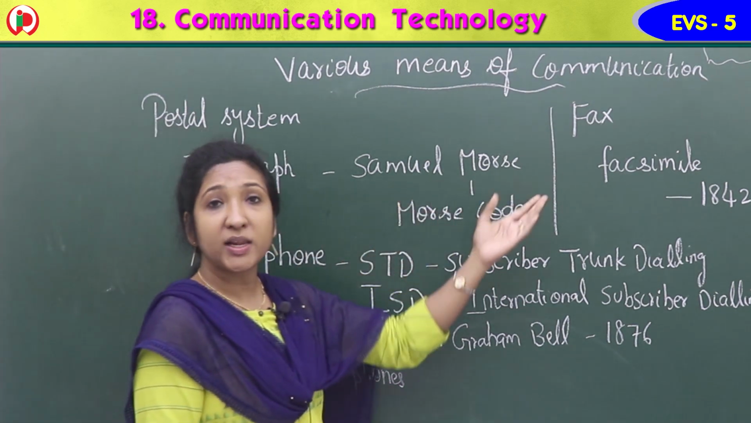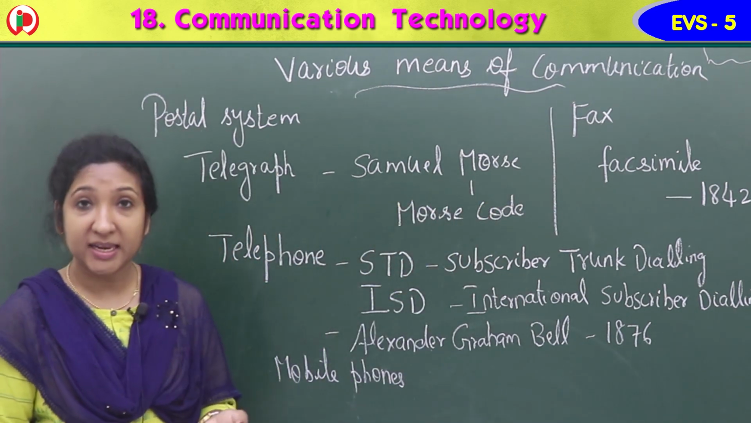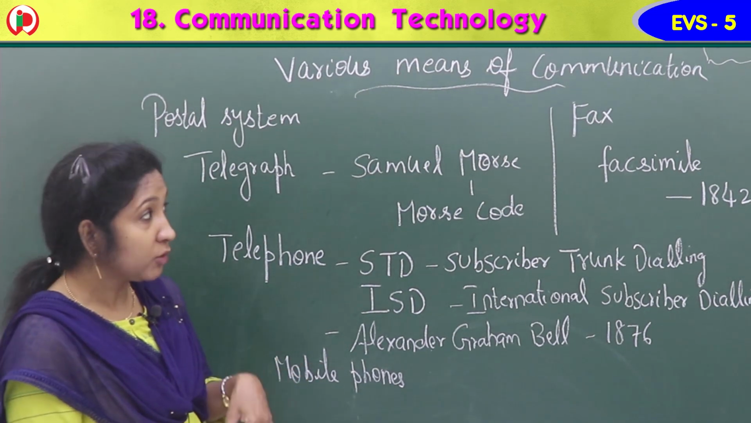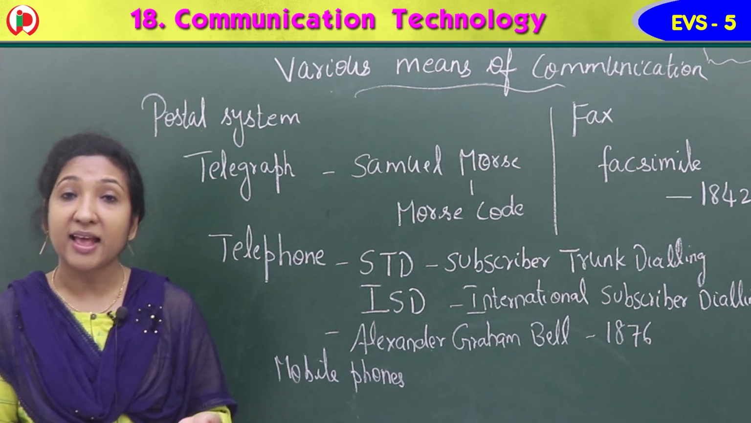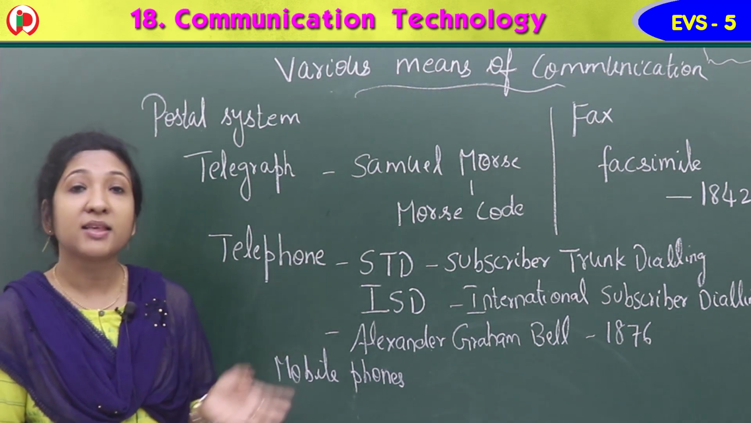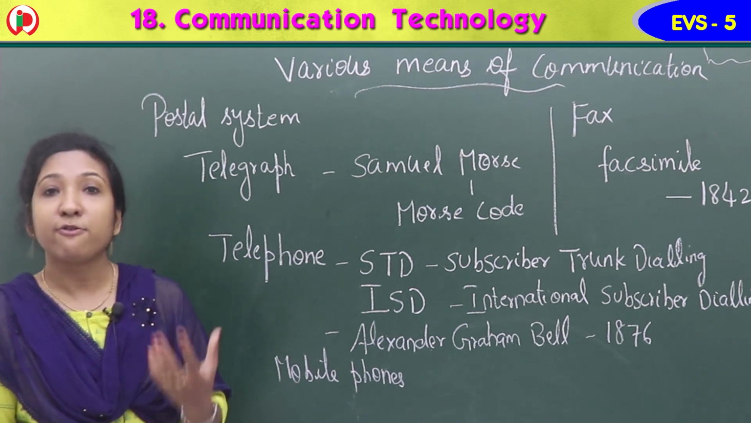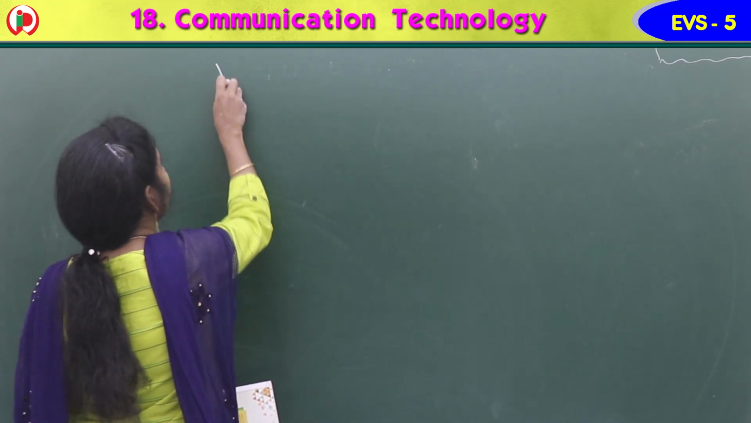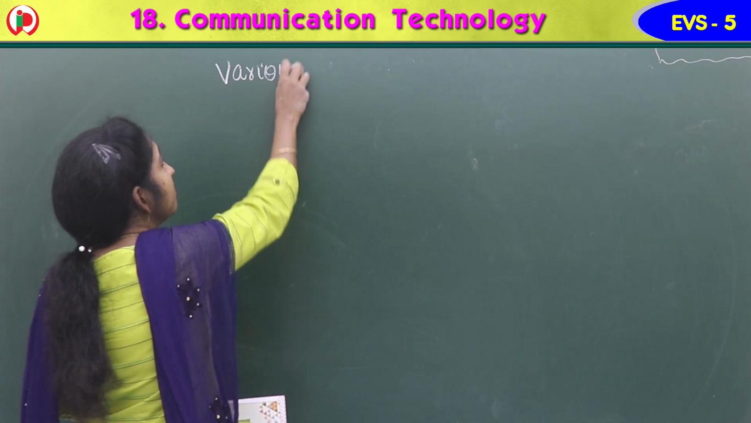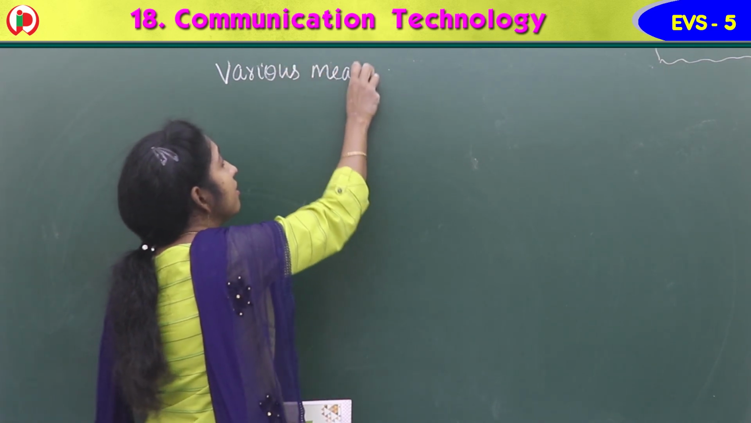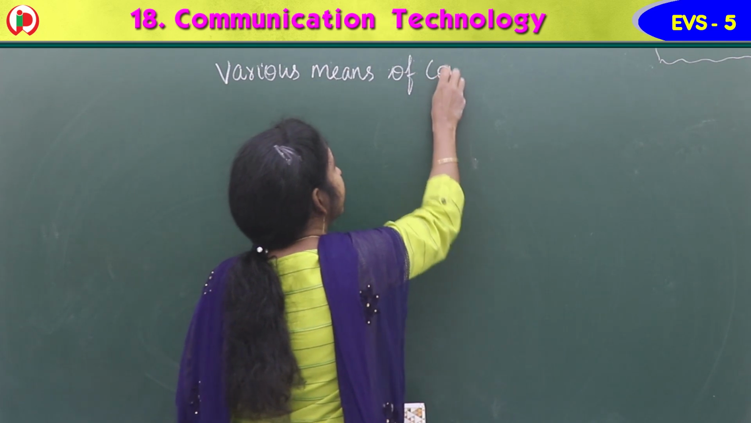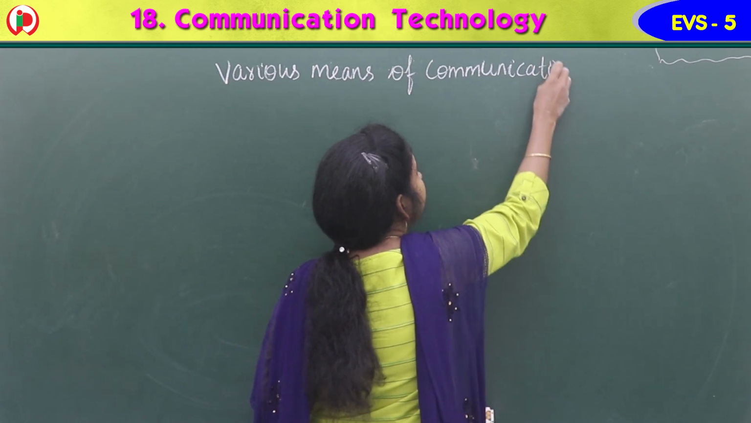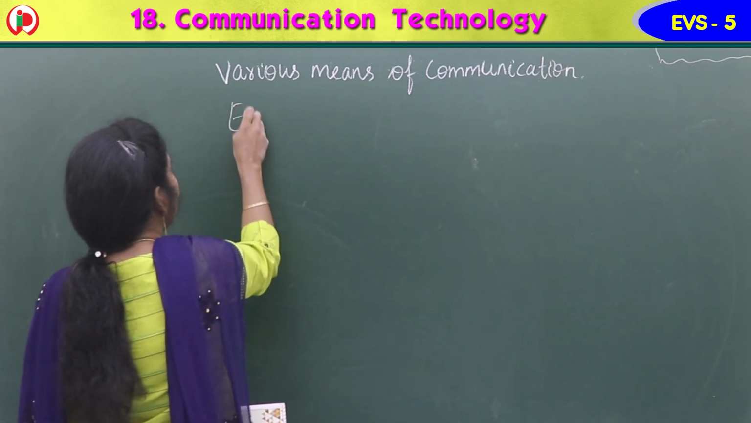Then fax. We learned about fax, also called facsimile. The facsimile was invented in 1842, and we can send messages as well as pictures through this device, the facsimile or fax. Next is email. Okay, we are learning about various means of communication, and we learned about the postal system, telegraph, telephone, mobile phone, and fax. Now we learn about email.